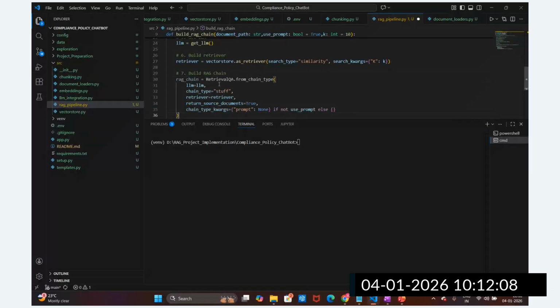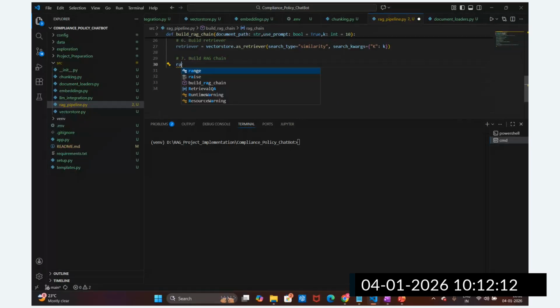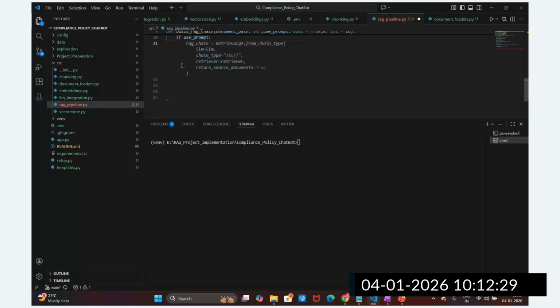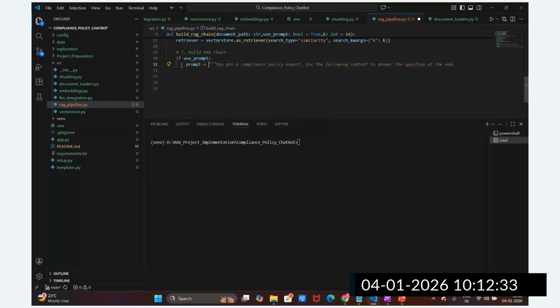So now you can see, guys, what I'll do: I'm going to use one prompt template. Let's suppose I'm going to pass this prompt template, so prompt equals the prompt template.